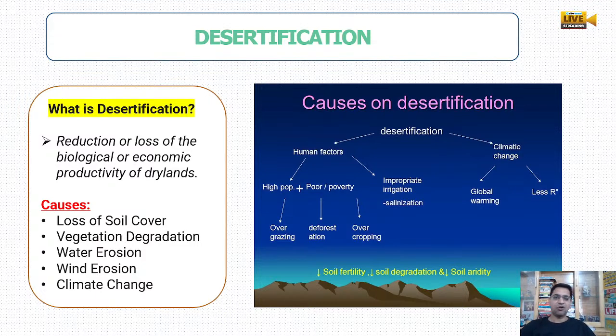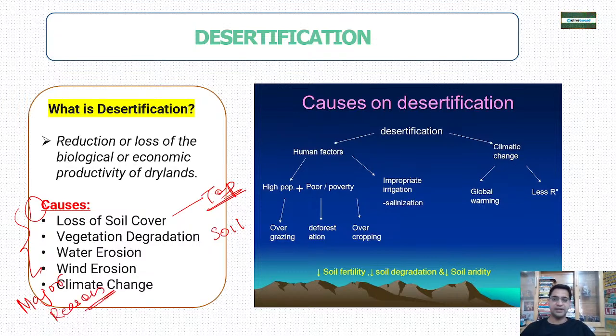Various reasons are there. Obviously, most of the reasons you are familiar with, like loss of soil cover, the top layer of the soil cover being removed, vegetation degradation, because of which soil erosion happens and the land becomes totally infertile, water erosion, wind erosion, climate change. These are the major reasons for land degradation.